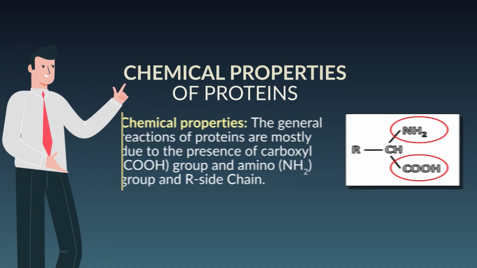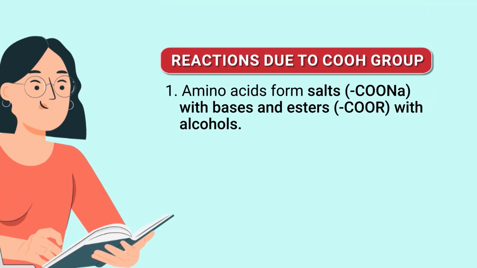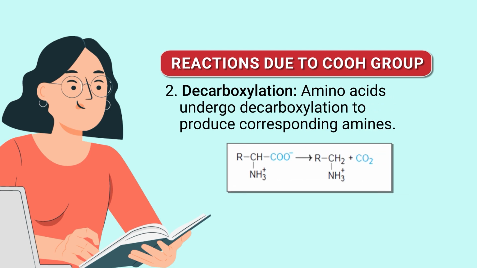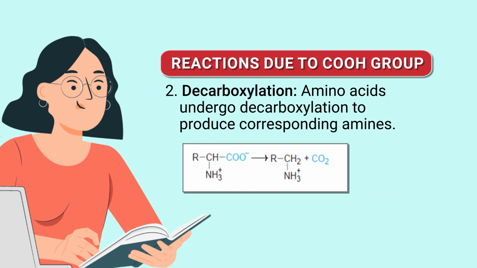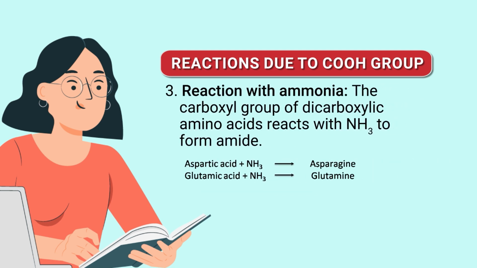So, now we can move to the chemical properties of the protein. The chemical properties of protein are due to the carboxyl group, the amino group and the R side chain. Reactions due to the COOH group: amino acids form salts with bases and esters with alcohols. Then decarboxylation: amino acids undergo decarboxylation to produce the corresponding amines. Another property is reaction with ammonia: the carboxyl group of dicarboxylic amino acids reacts with NH3 to form amides.